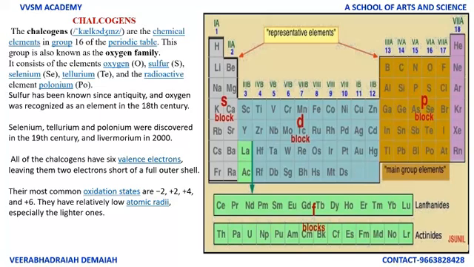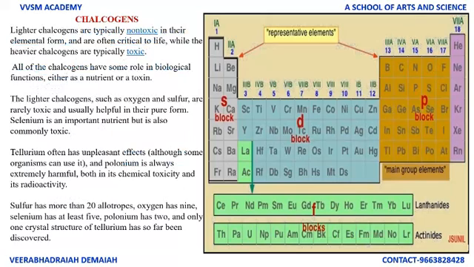All of the chalcogens have 6 valence electrons, leaving them 2 electrons short of a full outer shell. The most common oxidation states are -2, +2, +4 and +6. They have relatively low atomic radii, especially the lighter ones.